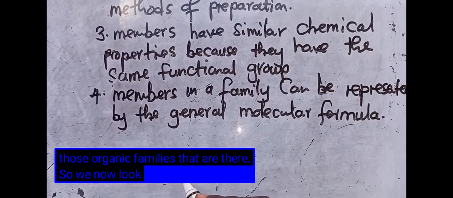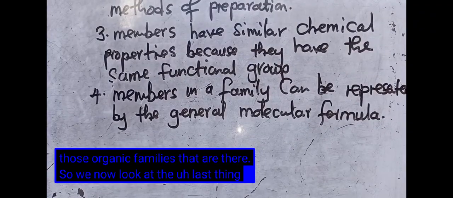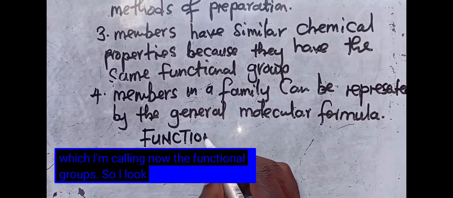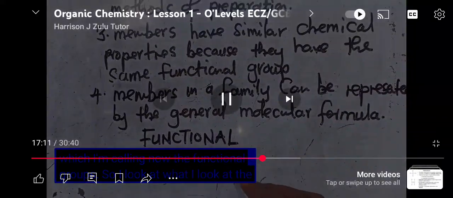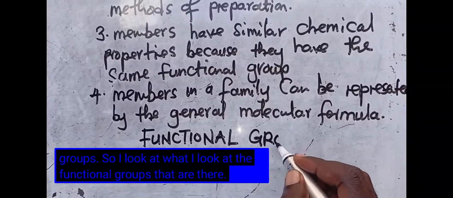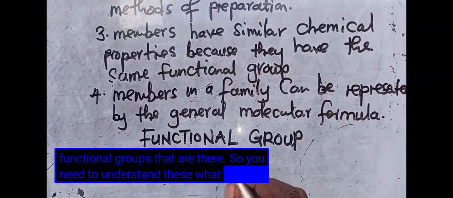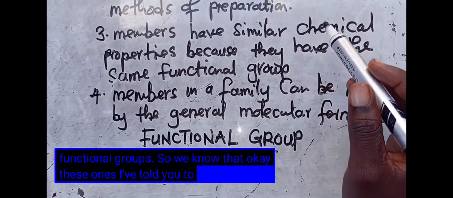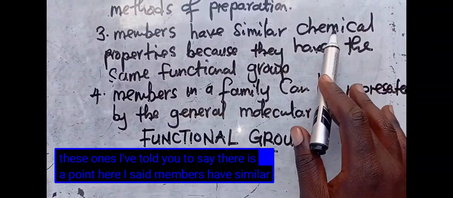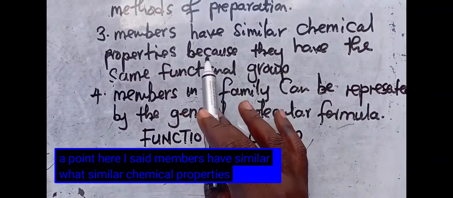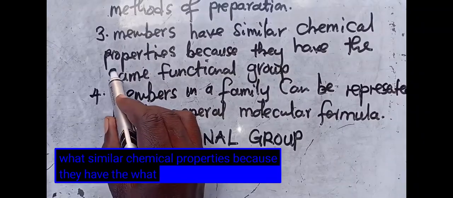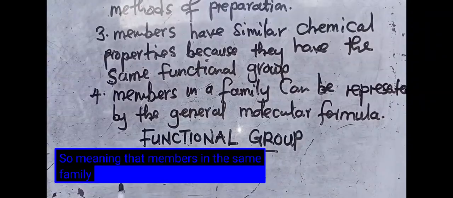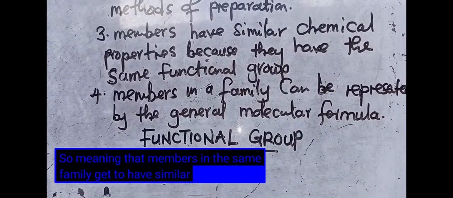So we now look at the last thing, which I'm calling the functional groups. You need to understand these functional groups. I've told you that members have similar chemical properties because they have the same functional group. So members in the same family get to have similar chemical properties.